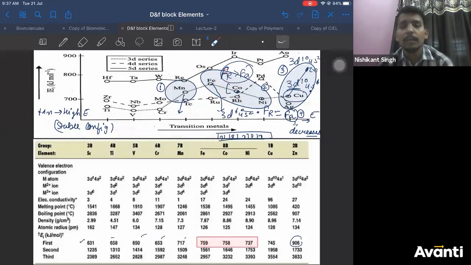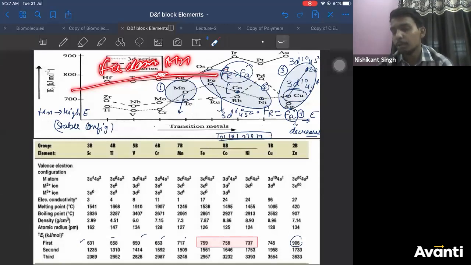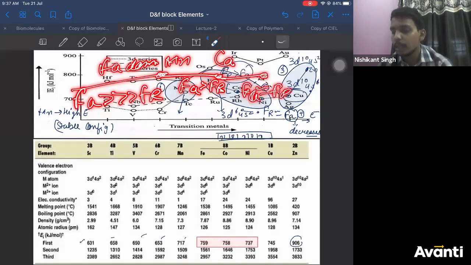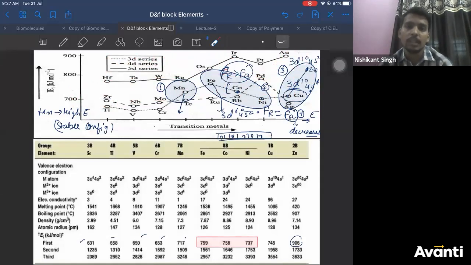Nuclear charge is more dominating than repulsion. That depends upon where you are considering it. In the D and F block, till the middle of the series, force of attraction dominates. That means till manganese. From manganese to cobalt, force of attraction is slightly dominant over force of repulsion, and before that, force of attraction is very much dominant over force of repulsion. From cobalt to nickel, force of attraction is approximately equal to force of repulsion. After that, copper and zinc, force of repulsion is greater than force of attraction. This is how you consider throughout the series. Correct?